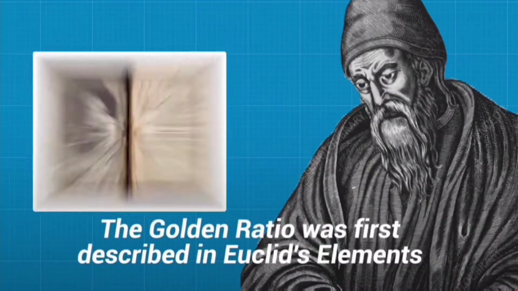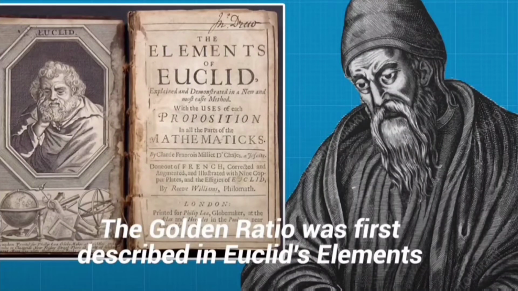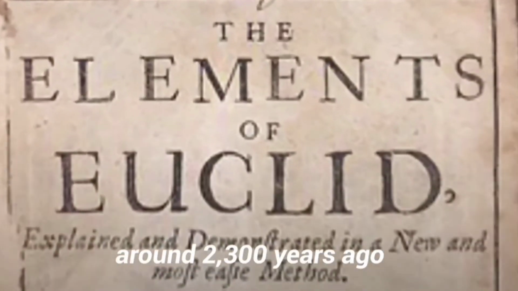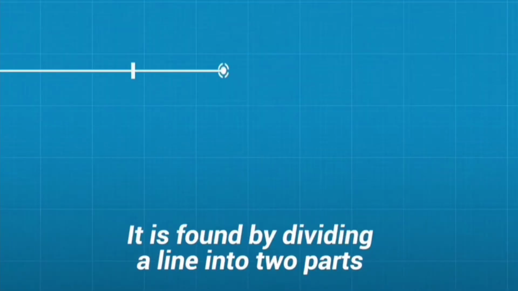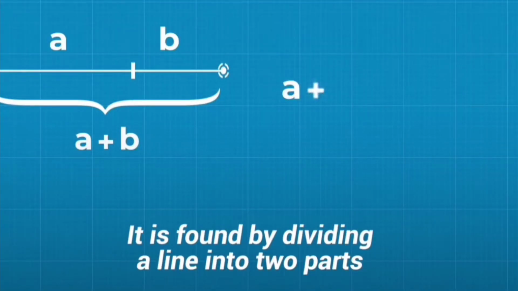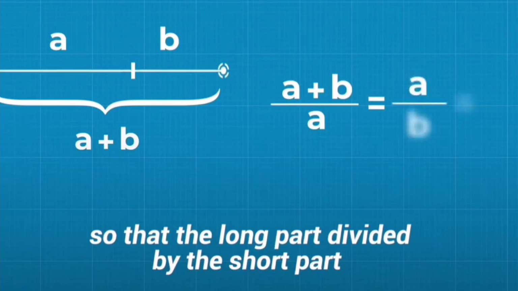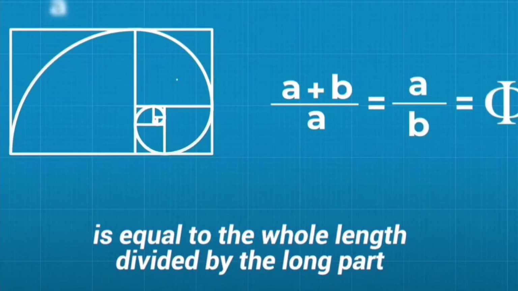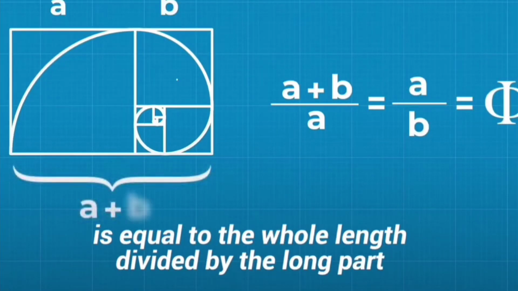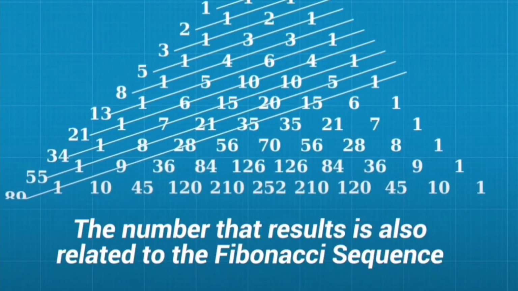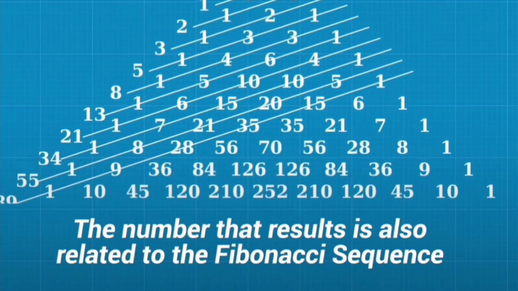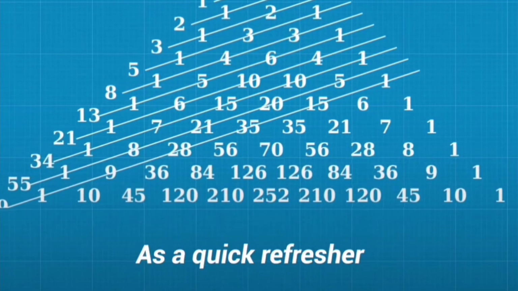The golden ratio was first described in the book Euclid's Elements around 2300 years ago. It was found by dividing a line into two parts so that the long part divided by the short part is equal to the whole length divided by the long part. The number that results is also related to the Fibonacci sequence.